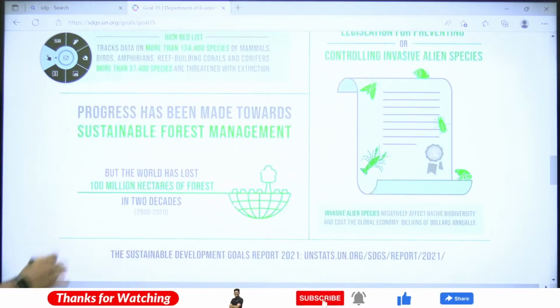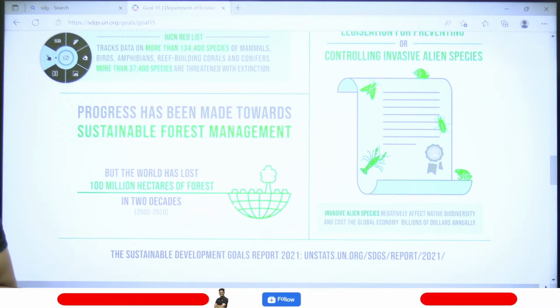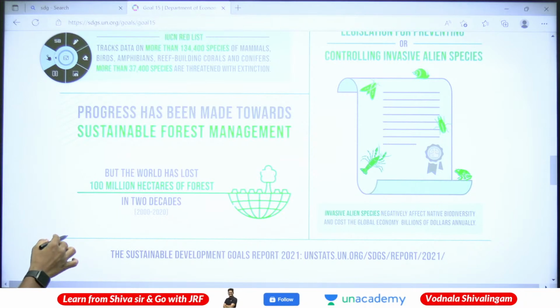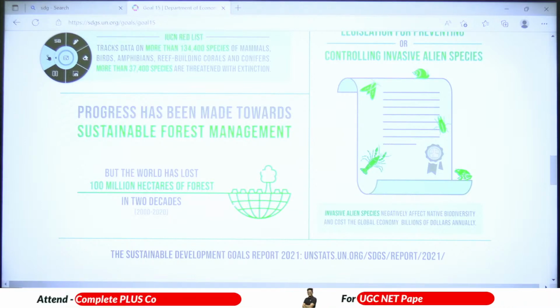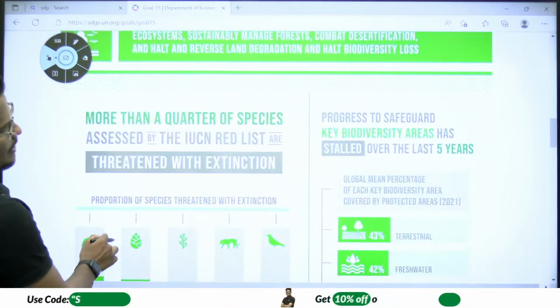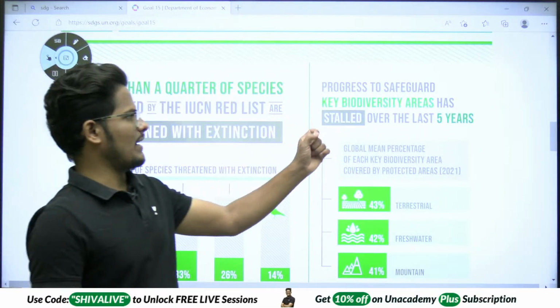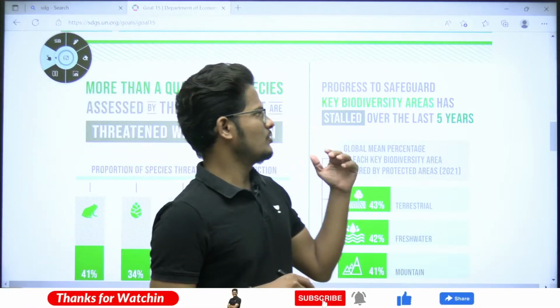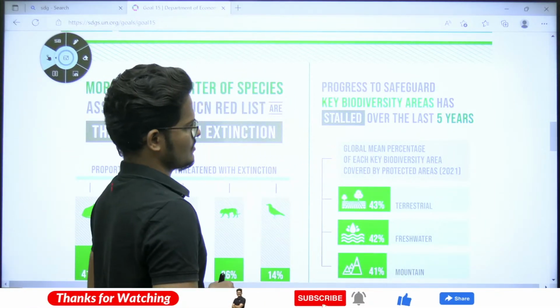Progress has been made towards sustainable forest management. But the world has lost 100 million hectares of forest between 2000 and 2020. In 20 years, they lost this much. Next, progress to safeguard the key biodiversity areas has been stalled, meaning stopped, over the last 5 years.